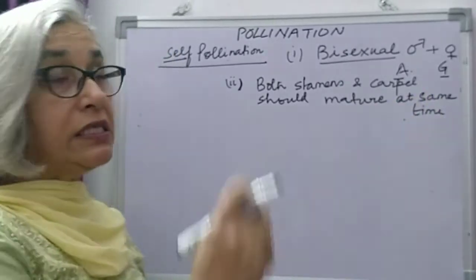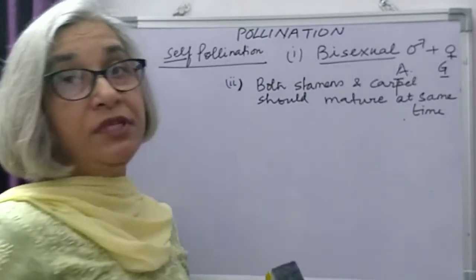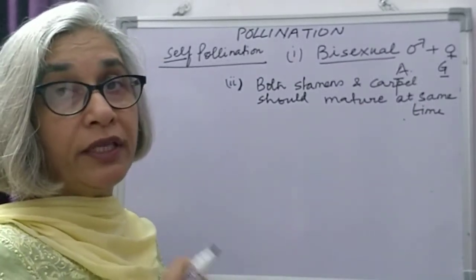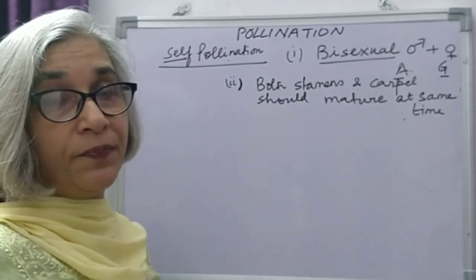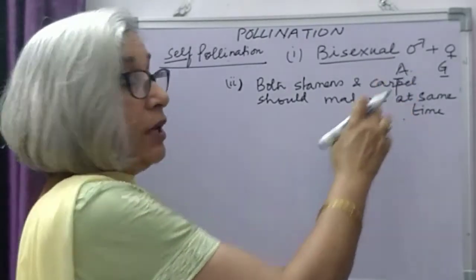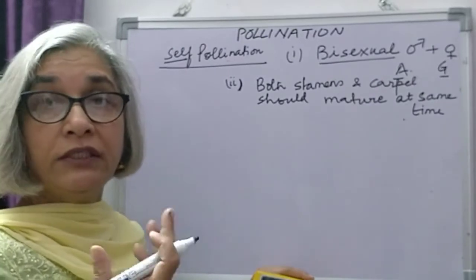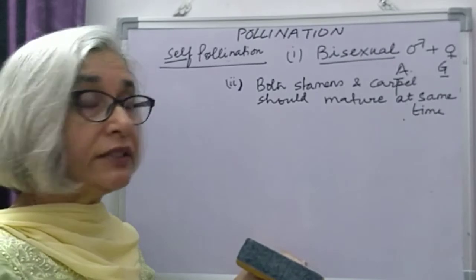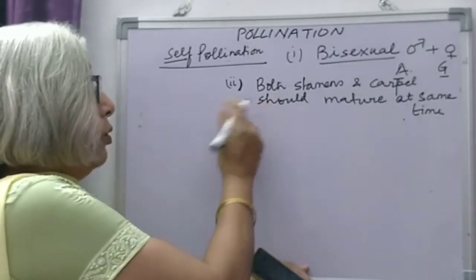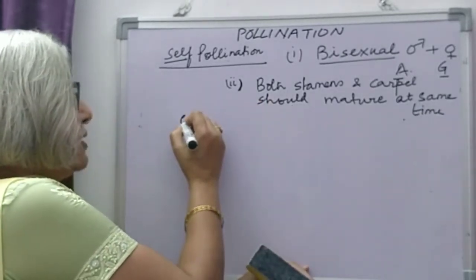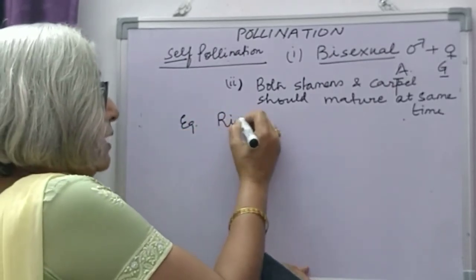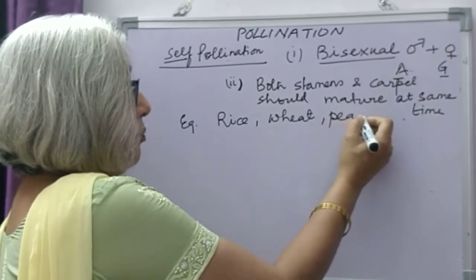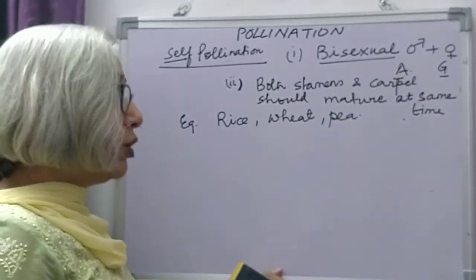Then only the stigma of the carpel will be receptive to receive the pollen grain, and then only the pollen grains will be able to germinate. Otherwise, if the stigma is not ready to receive the pollen grains, the germination will not take place. So pollination is not going to be successful. Now, if we see the examples, it happens in rice, it happens in wheat, it happens in pea plants. Some examples I am giving you.